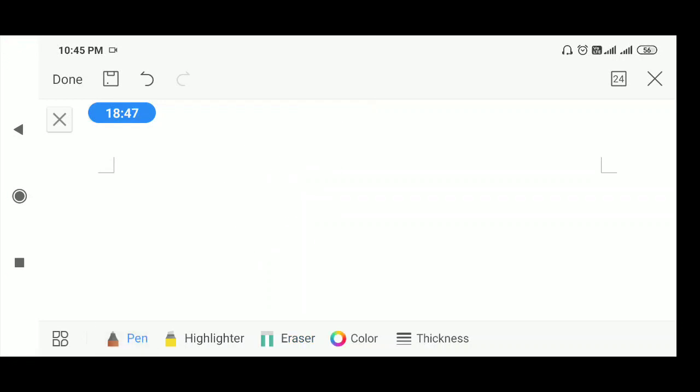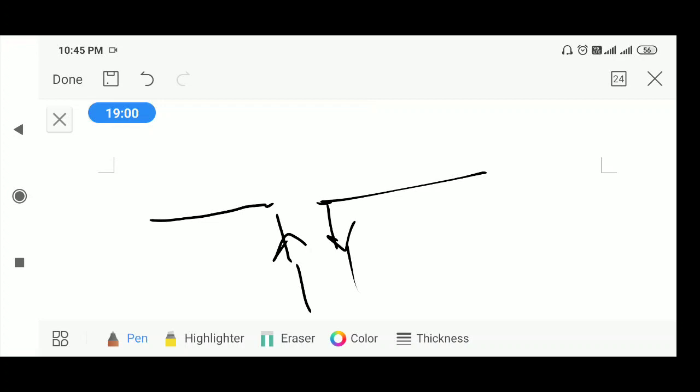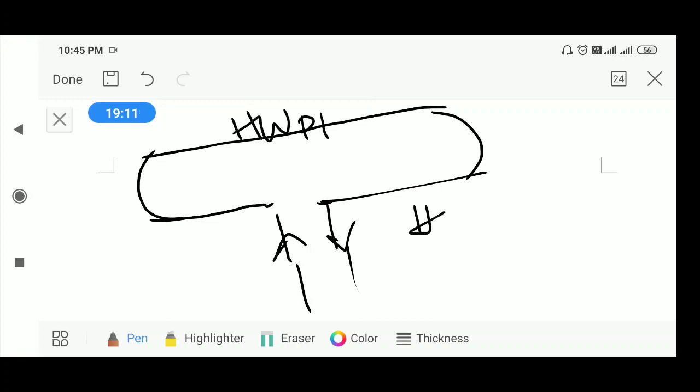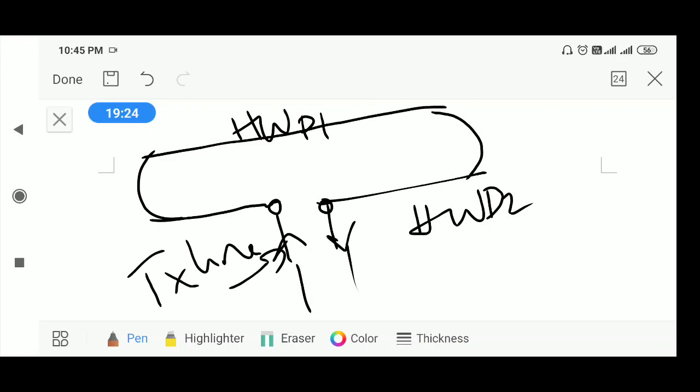So there is one half wave dipole. To this half wave dipole, the transmitter is connected by using a transmission line, and one more half wave dipole is taken, and they are joined. This is half wave dipole 1. This is half wave dipole 2. So these two are joined, and these terminals are the feeding point, and this is your transmission line or feeder line.